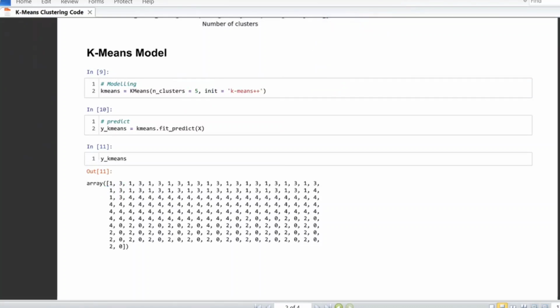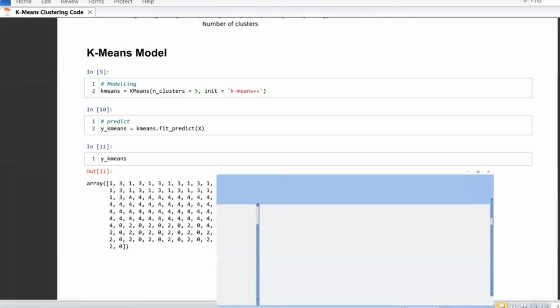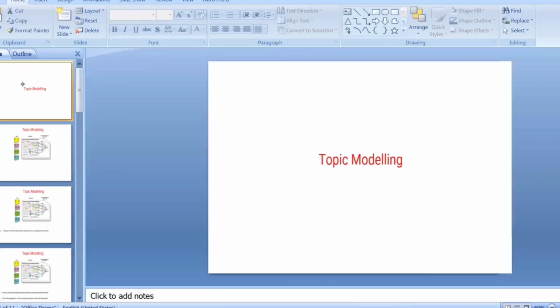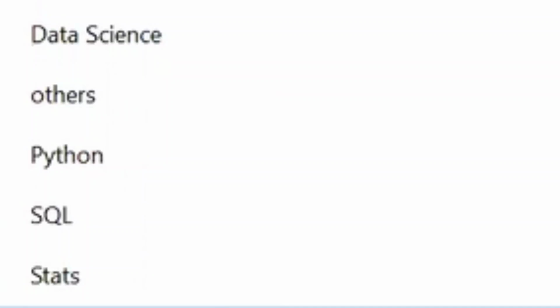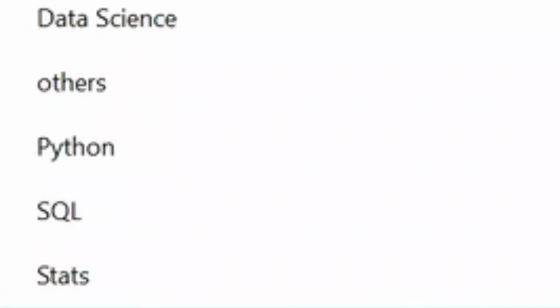The same thing we are going to do in NLP, which is called topic modeling. In topic modeling also, it is the same as it is. For example, if a librarian has 10,000 books and wants to segregate them, how is he going to do it? Java related books he will keep in one location, Python related books in one location, machine learning related books in one location. Like this, he segregates them. The same segregation, clustering or grouping of similarities is called topic modeling.